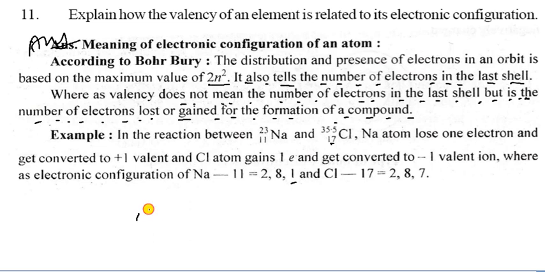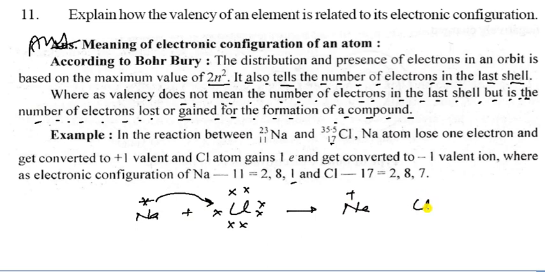Here is the sodium atom and there is only 1 electron in the outer shell, and here is chlorine. It has 1, 2, 3, 4, 5, 6 and 7, and 1 electron is transferred to it. So sodium becomes positive and chlorine becomes negative, and that is the valency. So the electronic configuration plays a role in the valency. You can see they form an electrovalent bond.